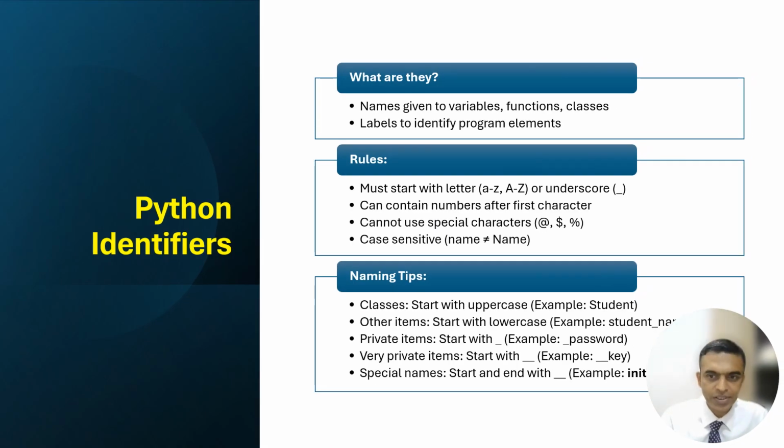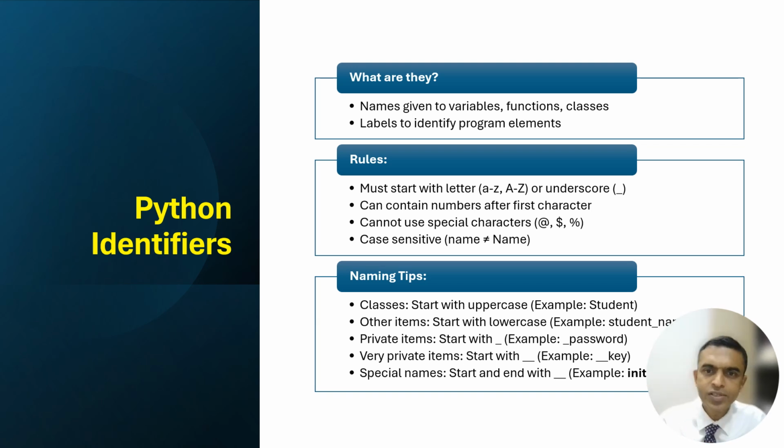Now we'll come to some of the basic core stuff in Python: Python identifiers. What are identifiers? Identifiers are the names given to variables, functions and classes. We are going to define variables in a minute, and when we do lab 1, where we will solve around 6 problems, we'll define certain variables. Functions and classes we will see progressively in this class. For the names given to these variables, functions, classes, special names, or private items like a key or password, there are certain conventions that we follow.